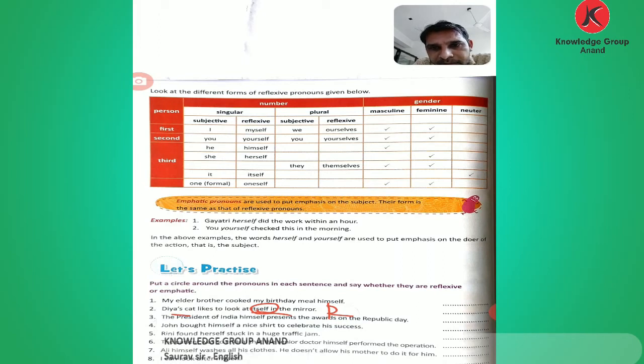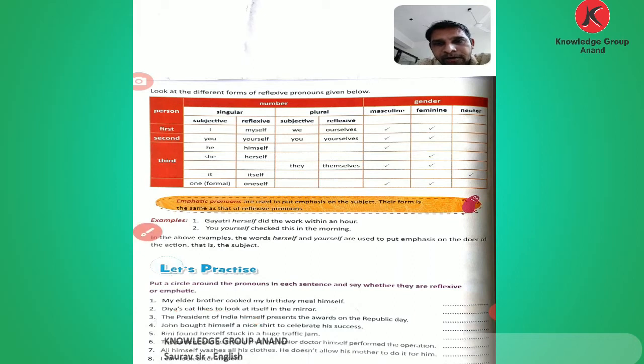Now number three: The President of India himself presents the awards on Republic Day. We talk about the President of India, and then put stress with himself. So here this pronoun is an emphatic pronoun.